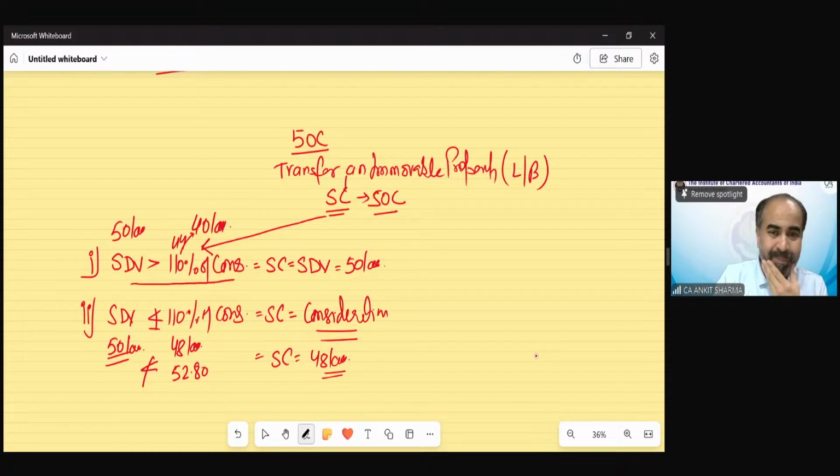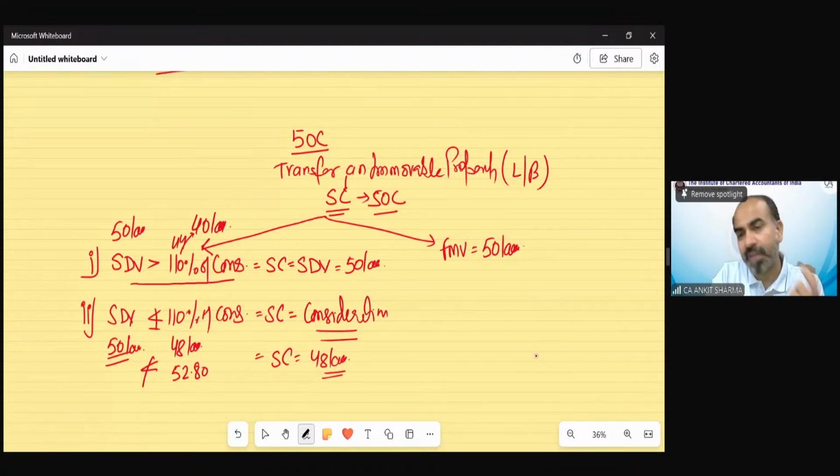Now, the provision says, on a different concept, suppose the fair market value is 50 lakh. And the real consideration, generally what happens, we get the consideration which is the actual fair market value. Stamp duty value can be more or less than it, generally it is lower than the fair market value. But if you are going to transfer your property practically, you will get the fair market value of that property as a consideration.